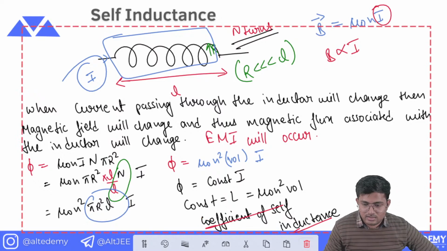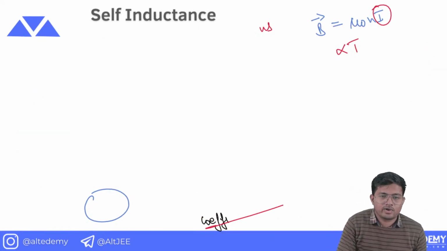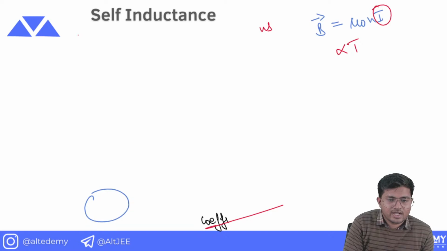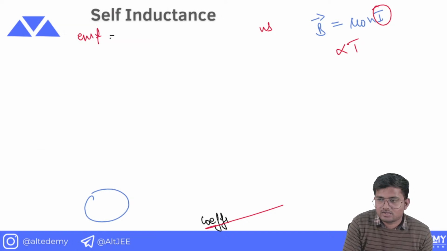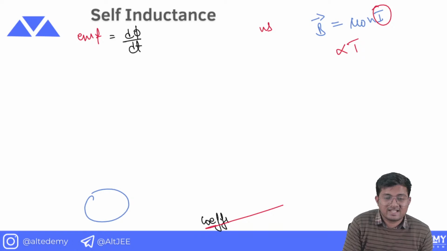All right, the formula for induced EMF: we know from Faraday's law that EMF equals minus d phi by dt. So in this case, EMF is going to be minus L di by dt, because L is constant.